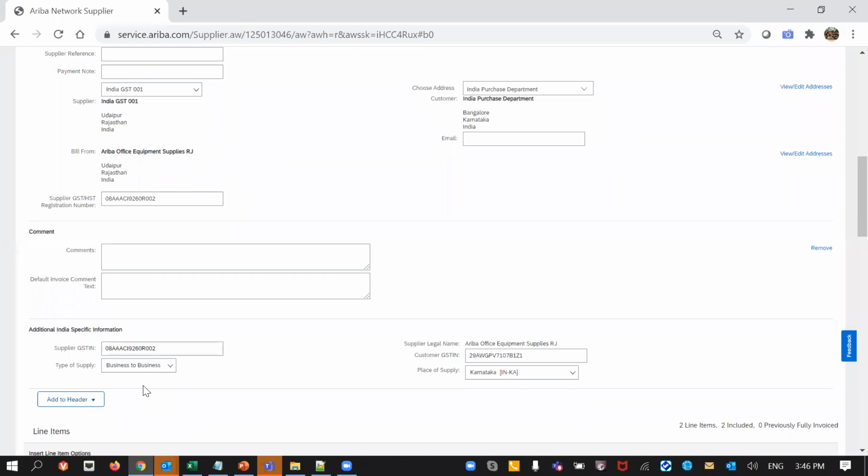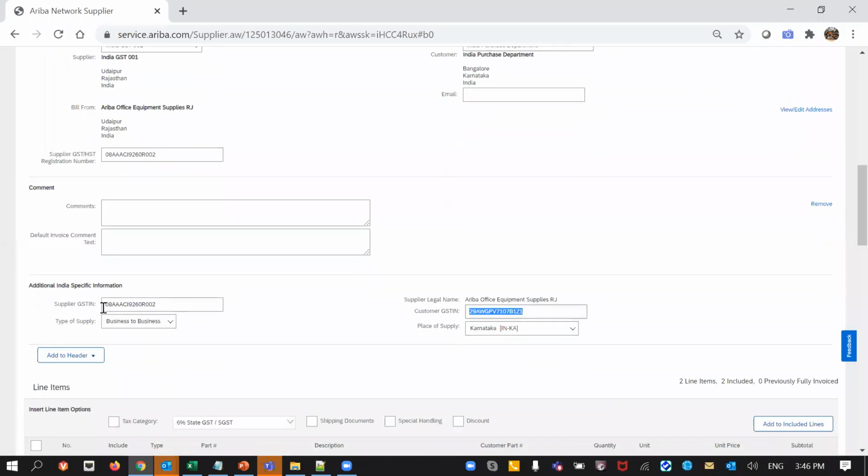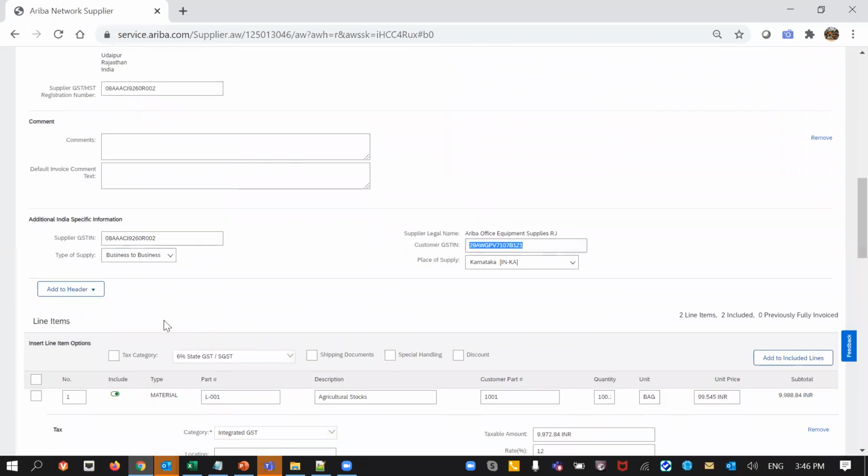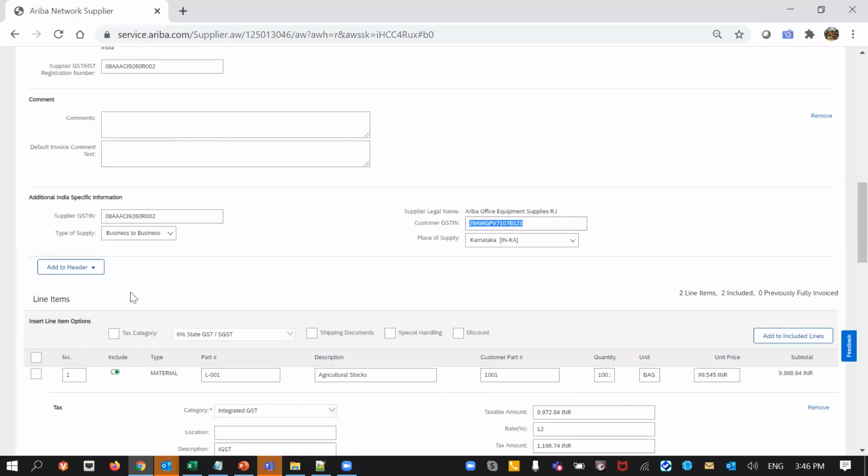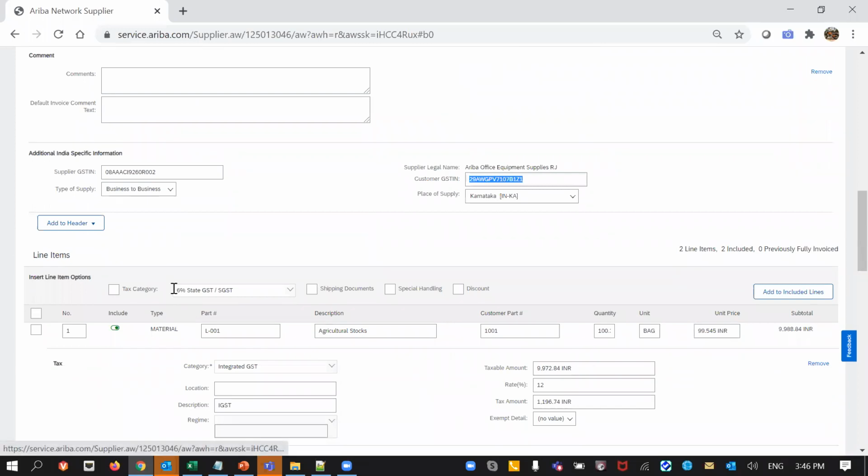Similarly, from the buyer side, for example HCL or any other company, you have the buyer's address, which can be provided here. Let's copy this here, and all of these details will be filled in. Then, I will come back to this type of supply. This one will take a few minutes.